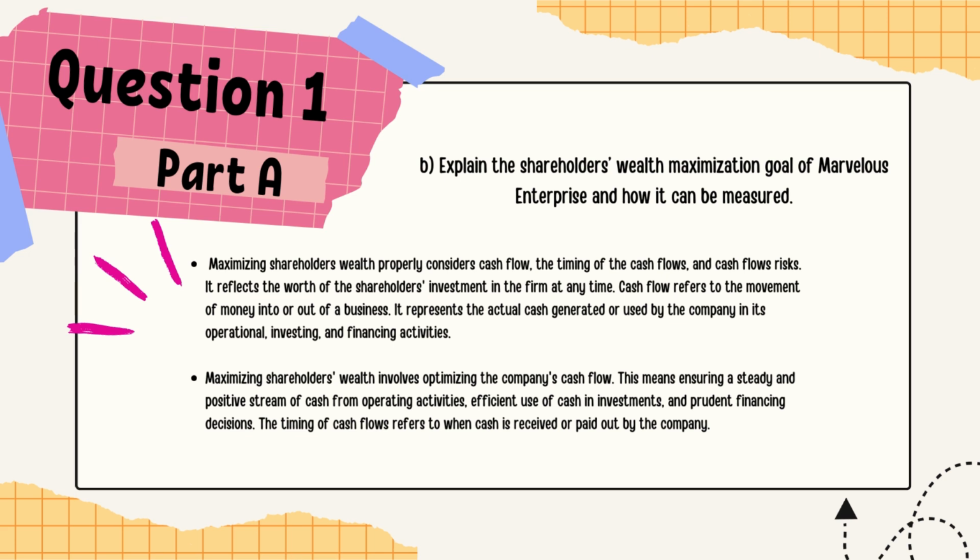Maximizing shareholder wealth involves optimizing the company cash flow. This means ensuring a steady and positive stream of cash from operating activities, efficient use of cash in investment, and a prudent financing decision. The timing of cash flow refers to when cash is received or paid out by the company.